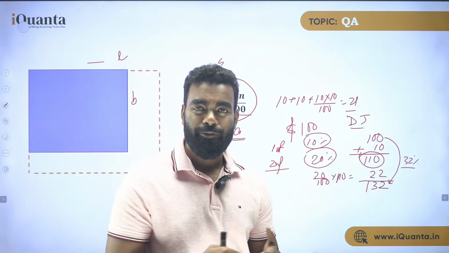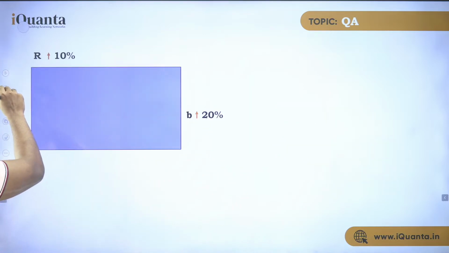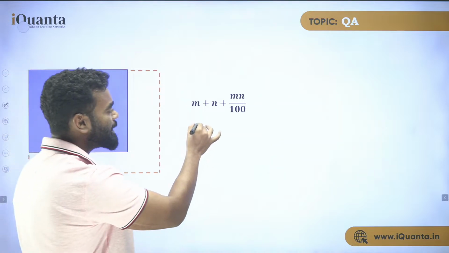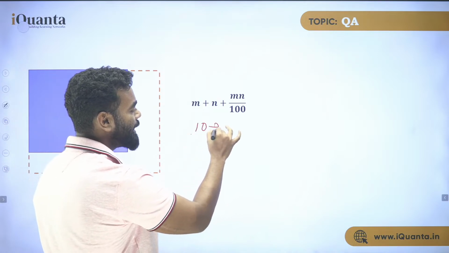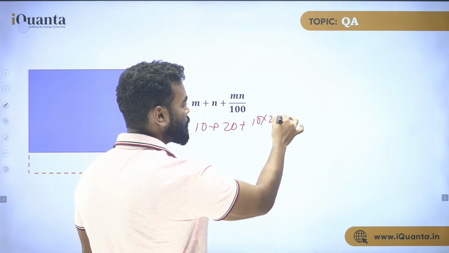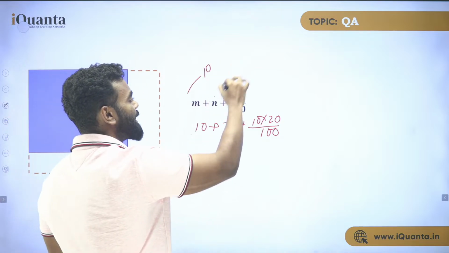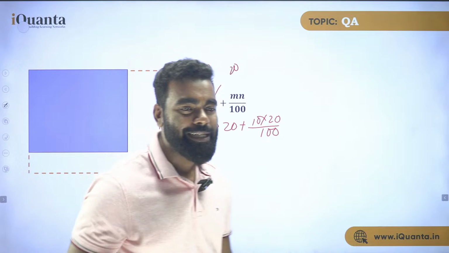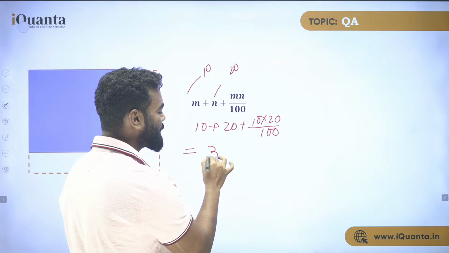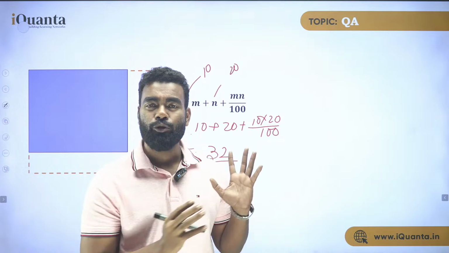Now you have to understand one thing. Can we use successive to solve this question or not? Yes, we can use successive to solve this question. My answer should be 10, the first increase is 10%, next is 20, plus 10 into 20 upon 100. So I'm using successive, where m is basically 10 and n is basically 20, because first it is increased by 10%, second it is increased by 20%. I can directly use this formula and I'll get the answer 32% also.